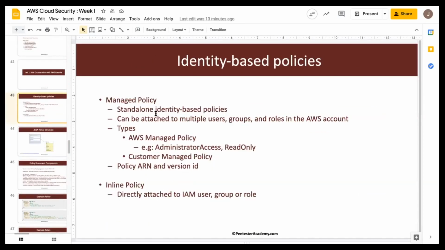Now, when we are talking about IAM based policy, there are two variations. We have managed policy, we have inline policy. In case of managed policy, it's a standalone policy and it can be attached to multiple users, groups, roles in the AWS account. There are two types. We have AWS managed policy, we have customer managed policy. Each policy has an ARN and has a version ID. Now, in case of inline policy, it is directly attached to IAM users, group, and role.